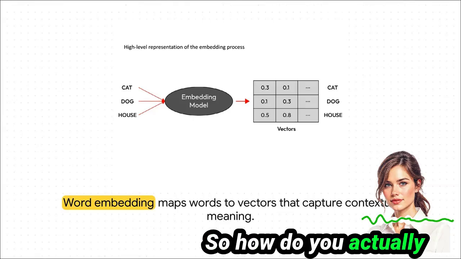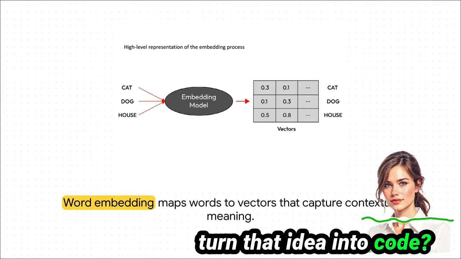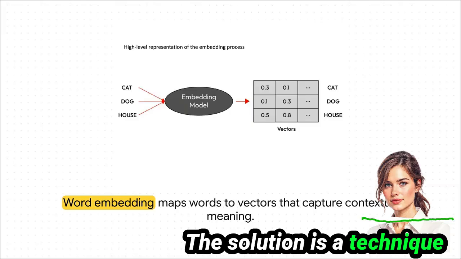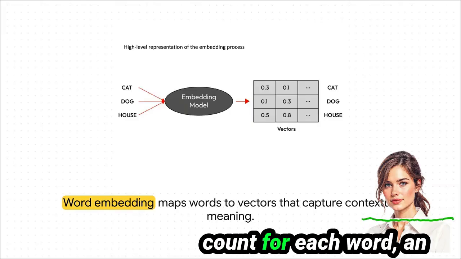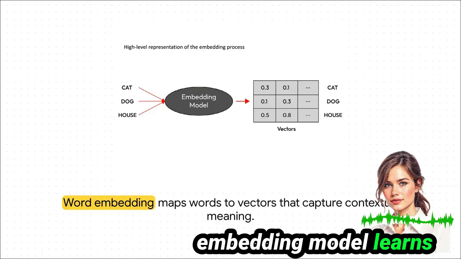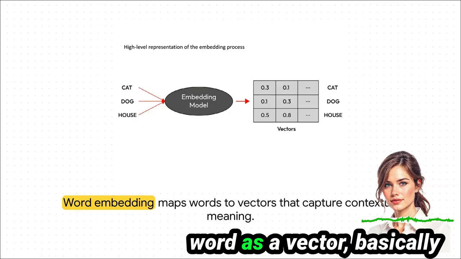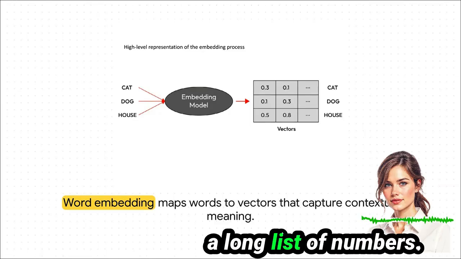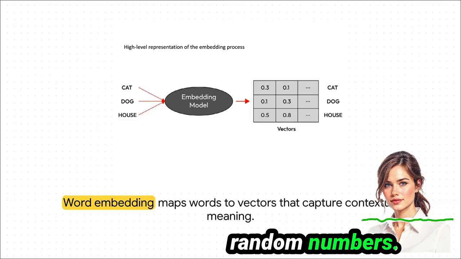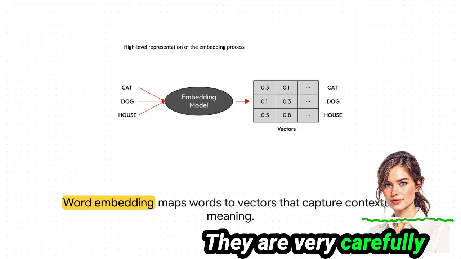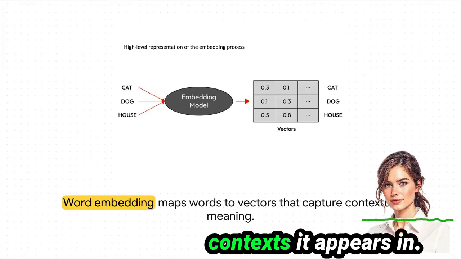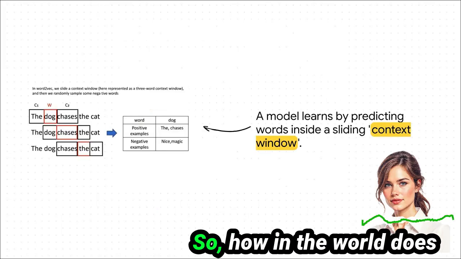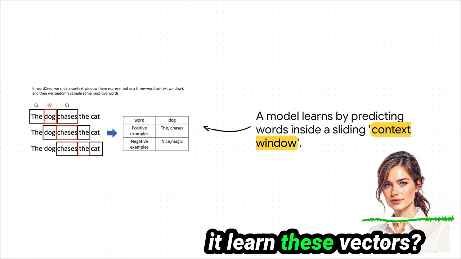So, how do you actually turn that idea into code? The solution is a technique called word embedding. Now, instead of just a simple count for each word, an embedding model learns to represent every single word as a vector, basically a long list of numbers. But these aren't random numbers. Oh no, they are very carefully calculated to encode a word's meaning based on all the different contexts it appears in.